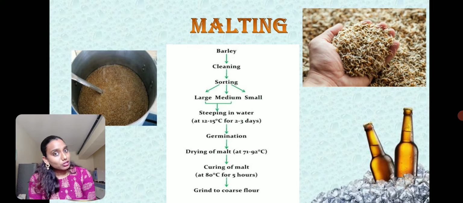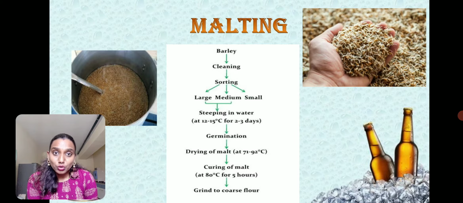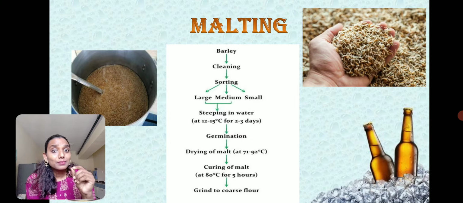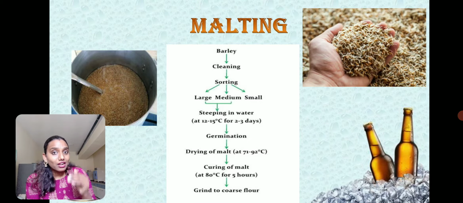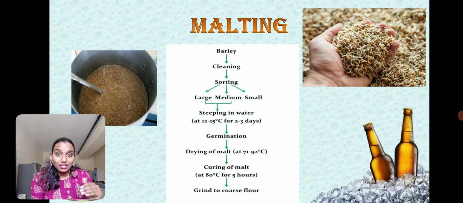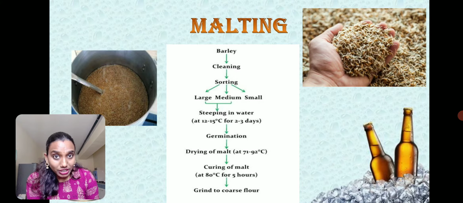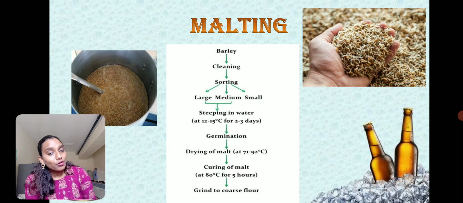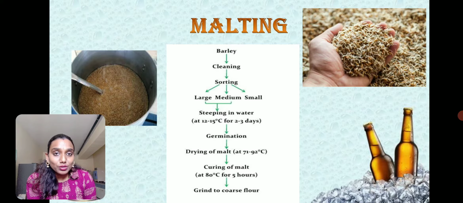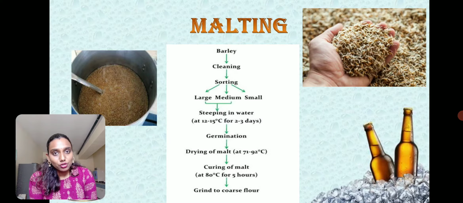When we do this soaking process, at home also you would have noticed that when grains are soaked for a few minutes, they become softened. The softening happens because the enzymes present in the grains get activated and start breaking down the starch and proteins present in the cotyledons. The stored starch and proteins in the cotyledon will be broken down into simple sugars. These simple sugars will be utilized by the embryo to germinate. So this is the process that usually happens.